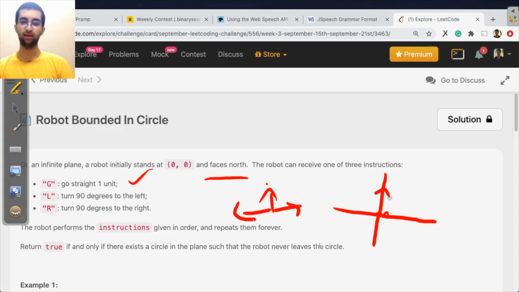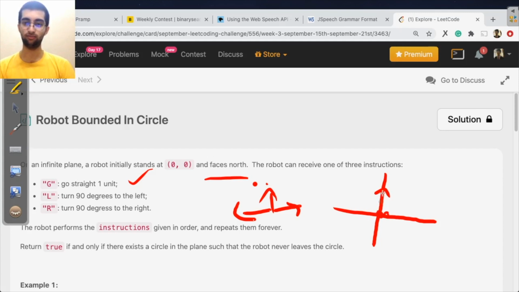Now, return true if there exists a circle in a plane such that the robot never leaves the circle. So to solve this one, we have to think about what the case is when there is a circle. Let us say you started at the origin and after running all the instructions, you're back at the origin.